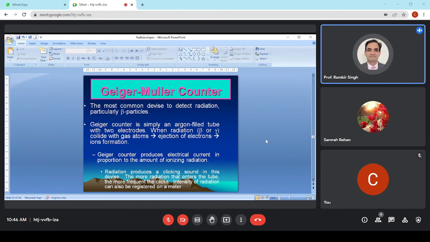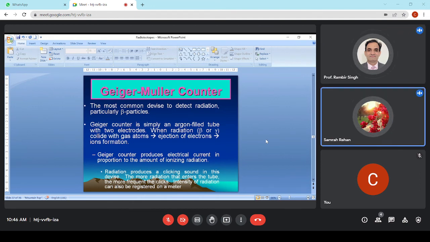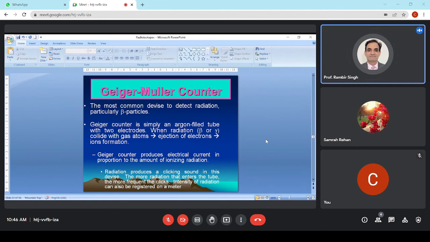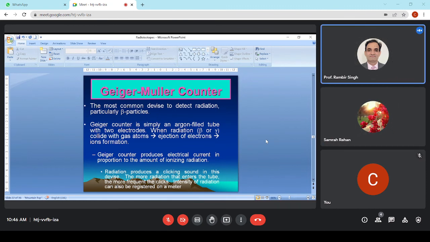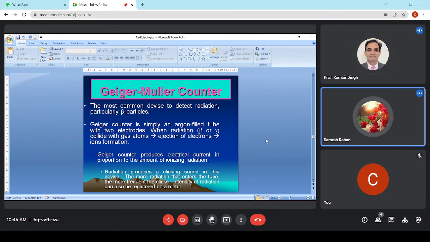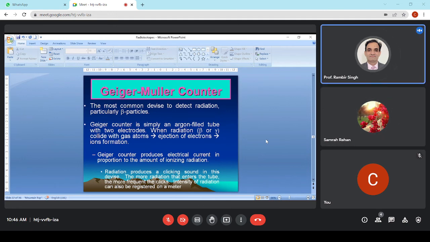The GM counter, otherwise called the Geiger-Muller counter, is one of the common devices to detect radiation, particularly beta particles. The Geiger counter is simply an argon-filled tube with two electrodes. When radiation, beta or gamma, collides with the gas atoms, the gas is ionized and electrons are ejected. These electrons feed into a circuit and a current is generated.